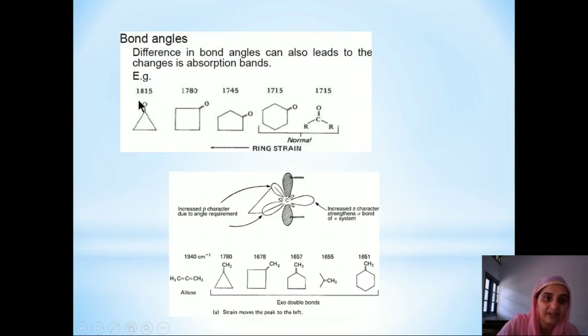As the s character is more in this bond, the bond strength will increase. This means that the force constant will increase and the wave number will also increase. So similar is the case in this one, which is this exo double bonds, where we have replaced the oxygen with this alkenes.